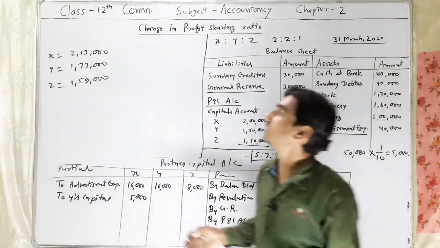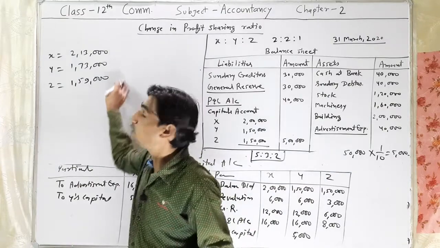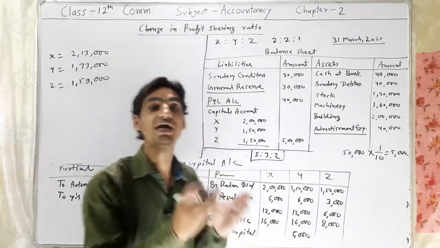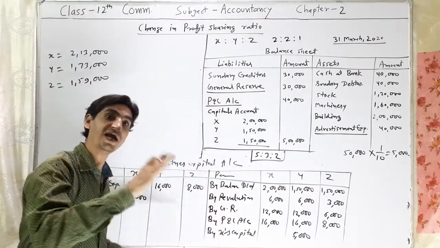These are the capitals of all three partners X, Y and Z after all adjustments.